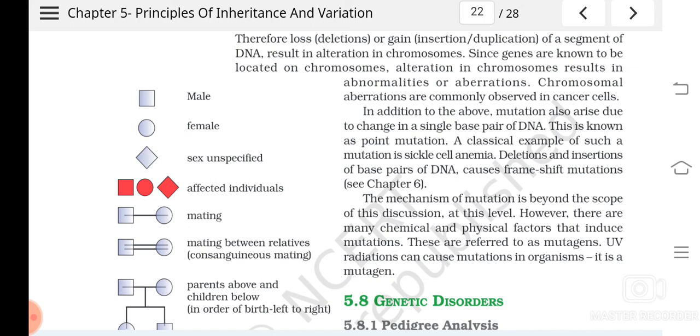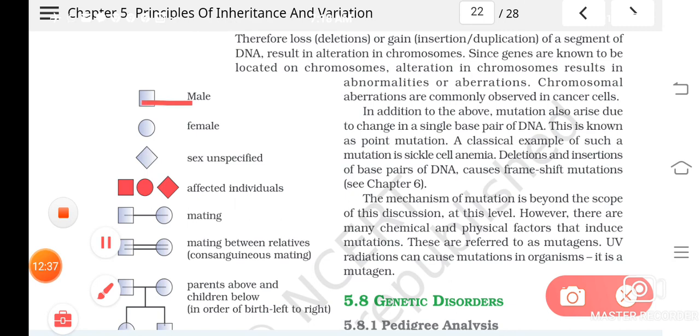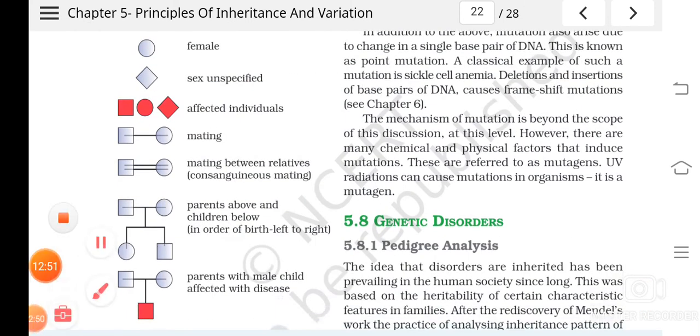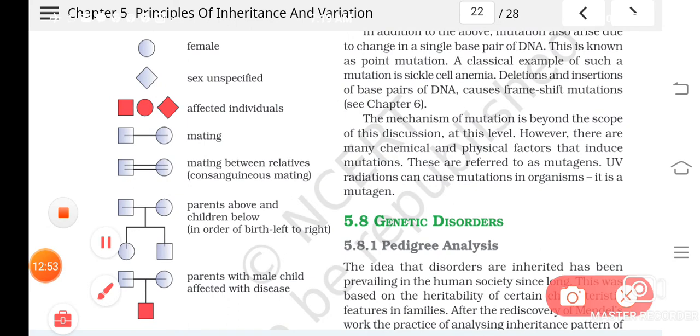So listen, some symbols are used. For example, here you can see this represents the male and then the female, and here the sex is not specified, and if it is shaded, then it shows the affected individual. Then a mating, a marriage, is represented like this. Then mating between relatives, closely related persons, will be shown by two lines.